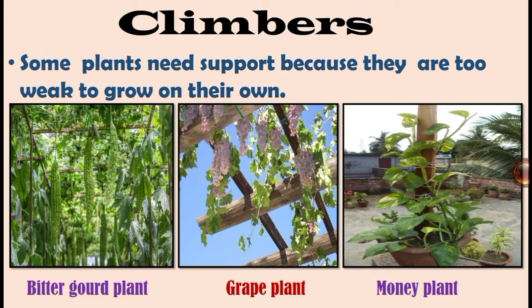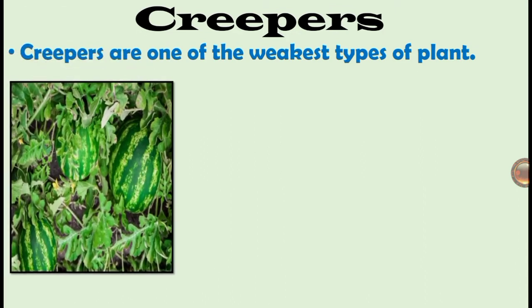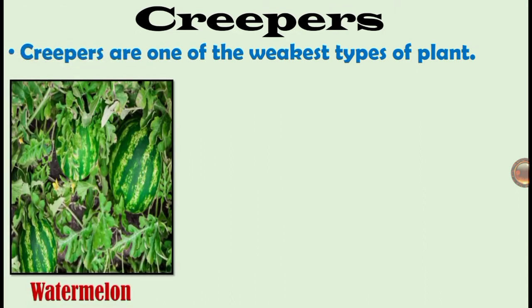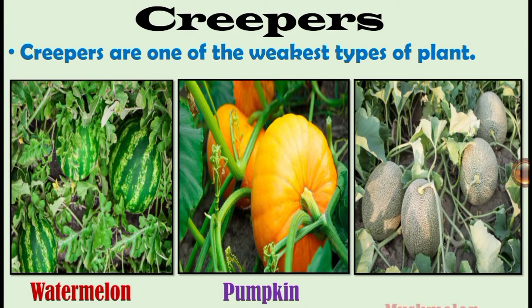Next one, creepers. Creepers are one of the weakest types of plant. They have a weak stem. Here are some examples: watermelon, pumpkin, and muskmelon. These are the creepers. They grow along the ground as they have no support.